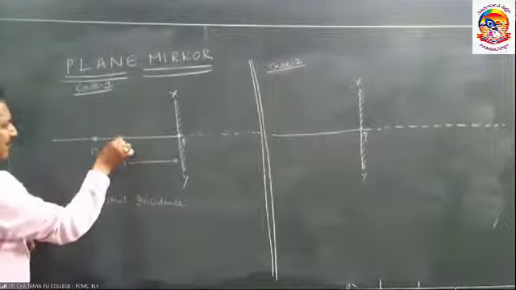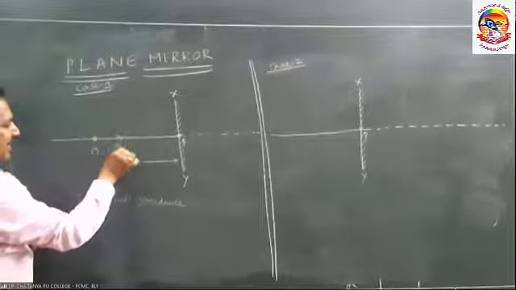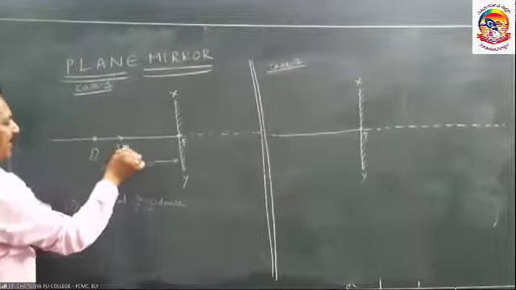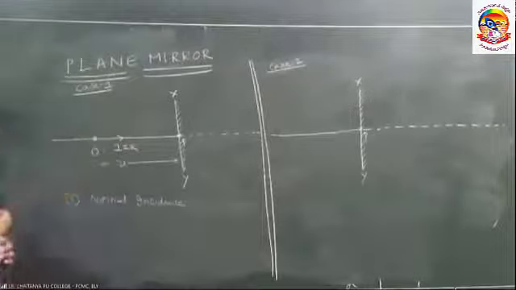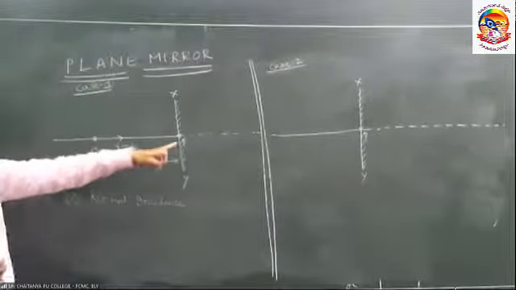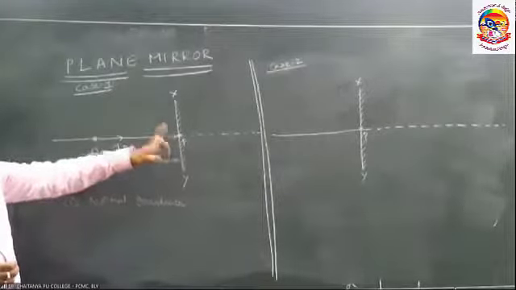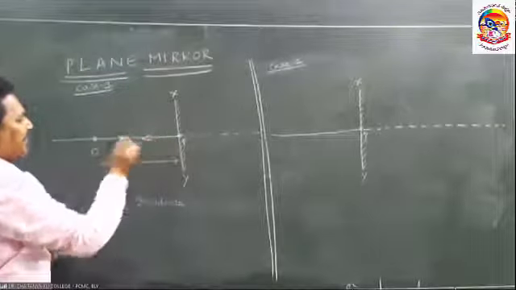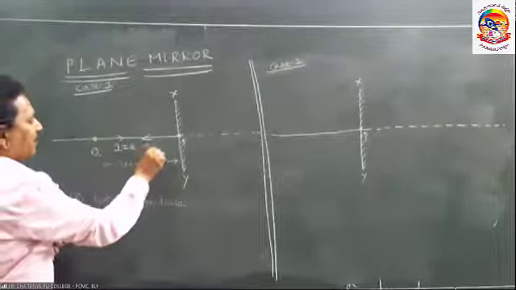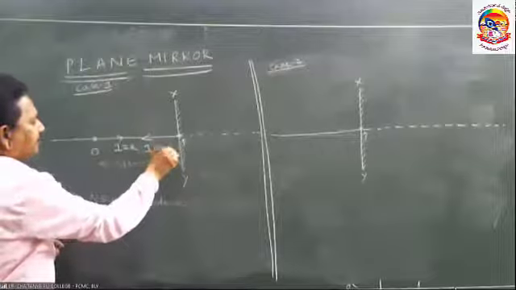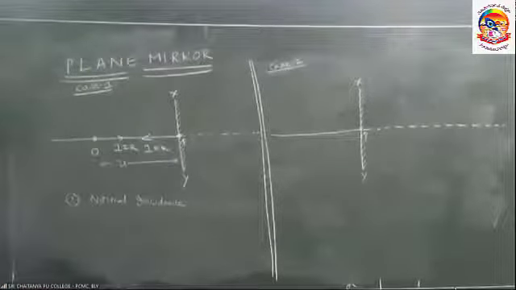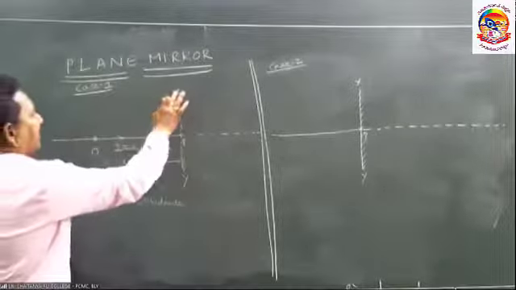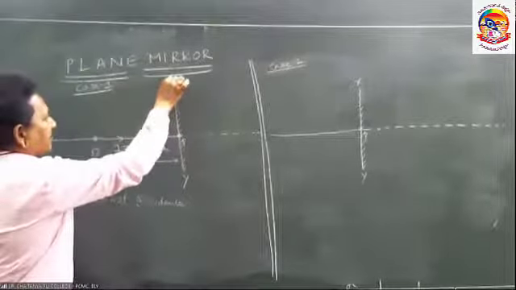This is my first light ray, the incident light ray. It falls at the pole normally, so I value 0. If it falls normally, it is reflected back. This is the first reflected ray. First light ray over. Now one more light ray I require to form the image.